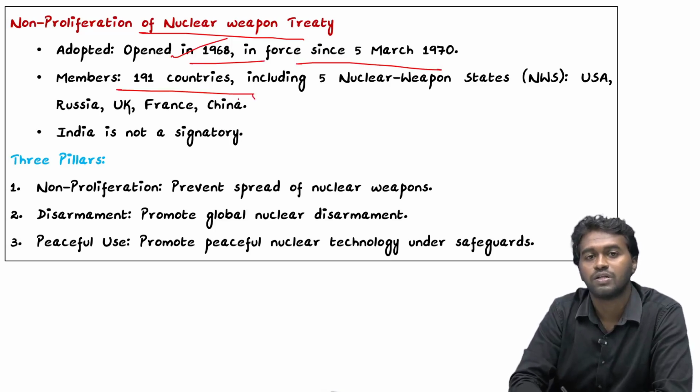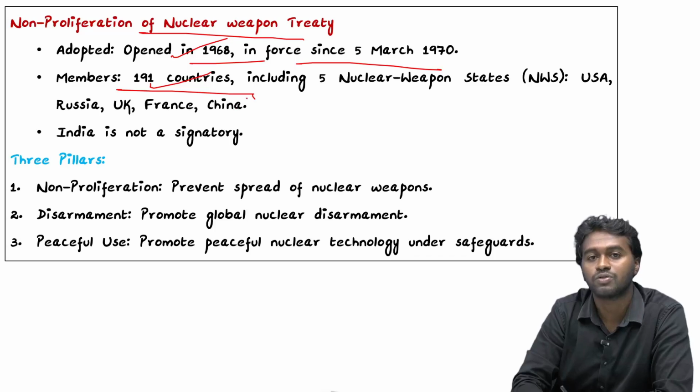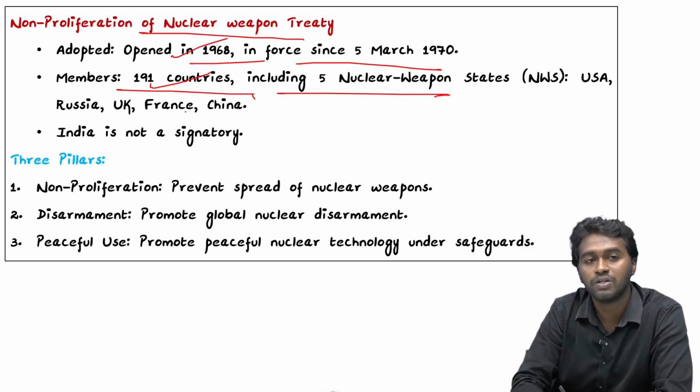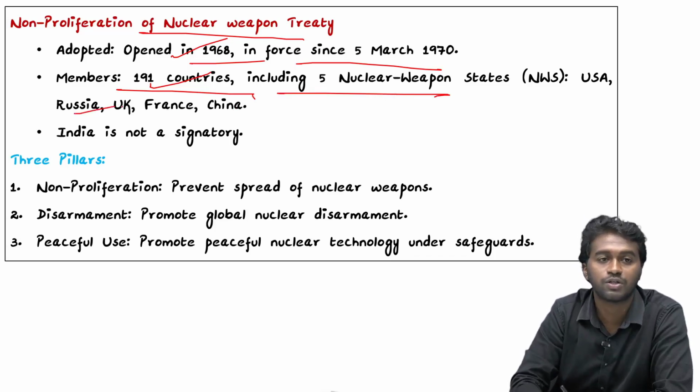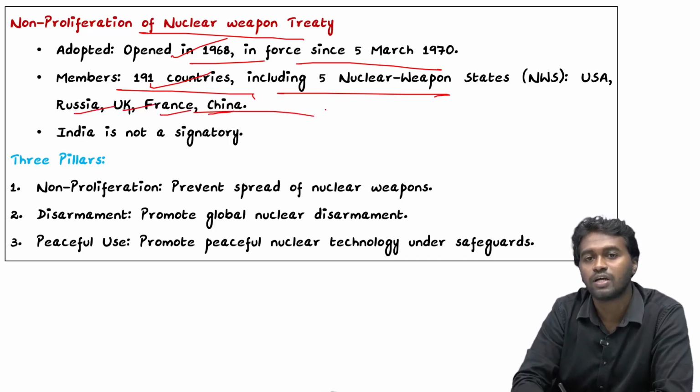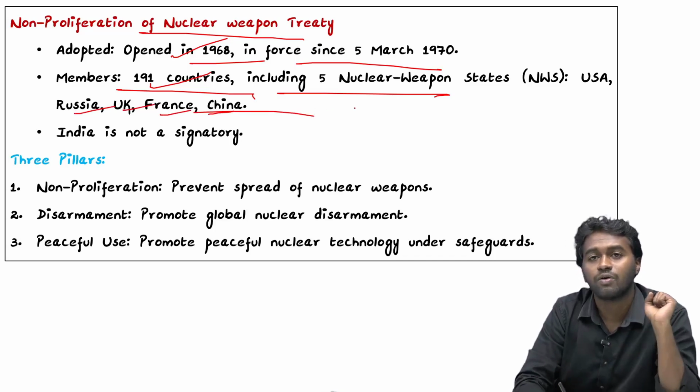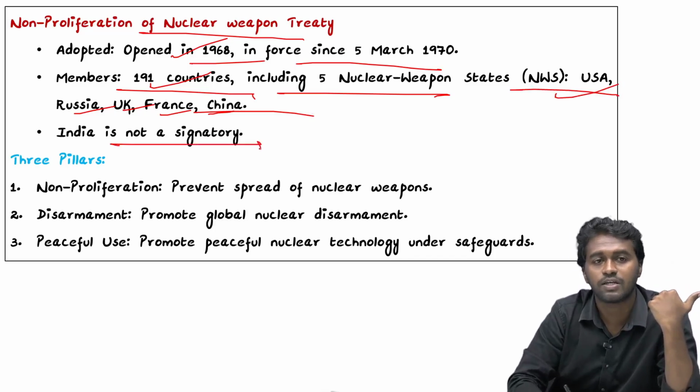And nearly 191 countries are members to this treaty, including the 5 nuclear weapon states. They are USA, Russia, UK, France, and China. So you can see that all of them were part of the alliance of World War II, right? And India is not a signatory to the treaty.